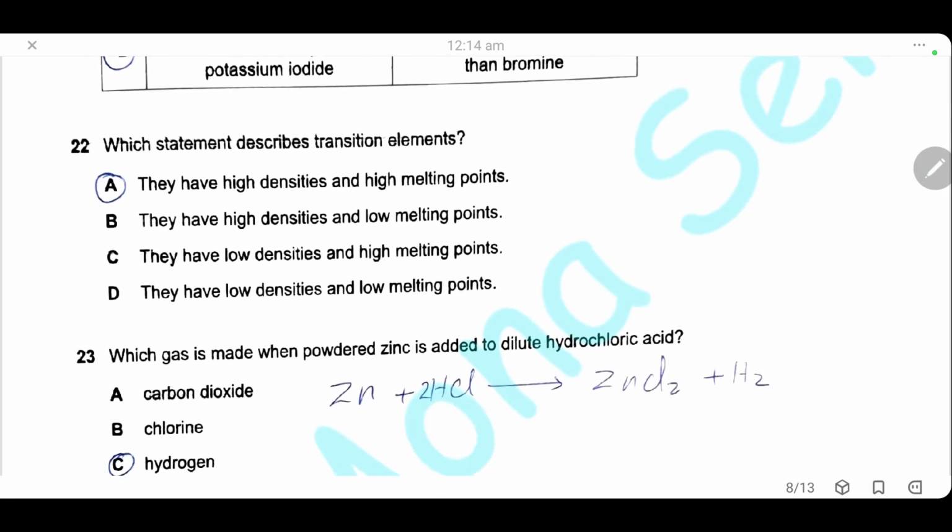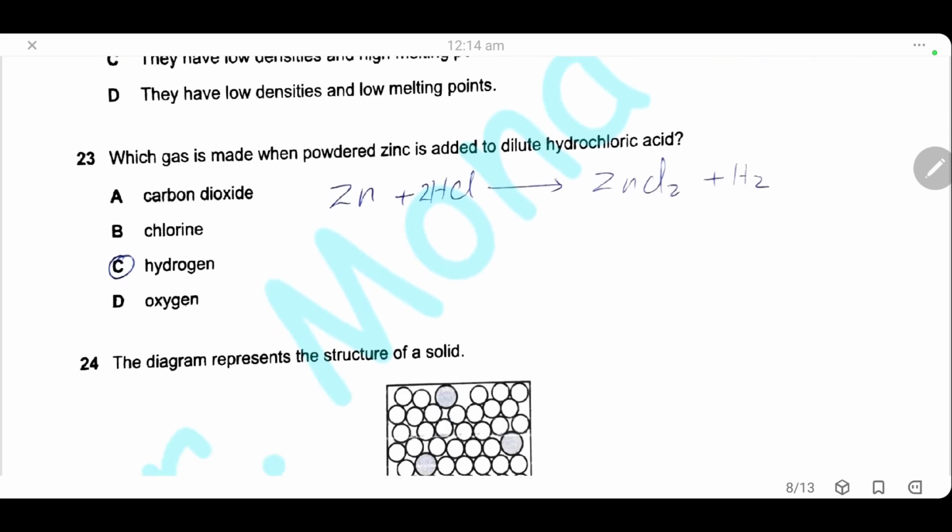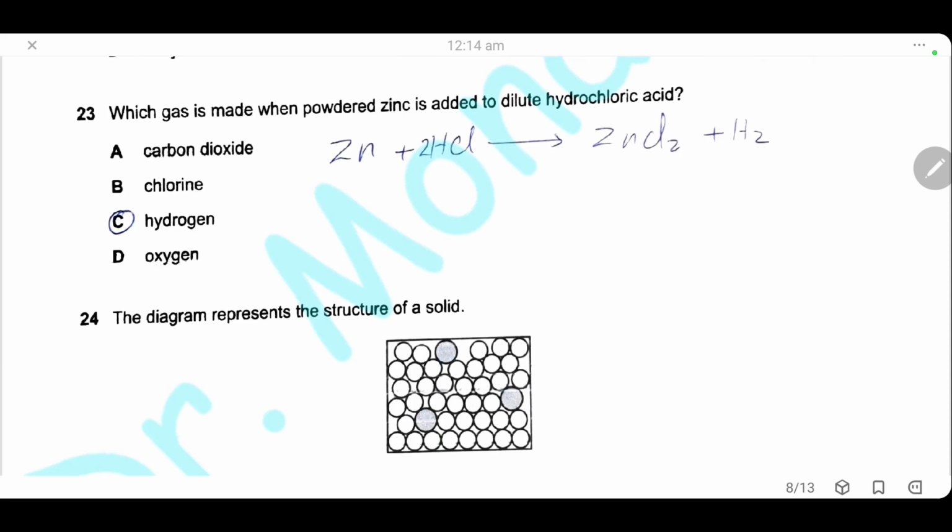Question 22. Which statement describes transition elements? Transition elements have high density and high melting point, so the answer is A. Question 23. Which gas is made when powdered zinc is added to dilute hydrochloric acid? This is the reaction between zinc and hydrochloric acid. Hydrogen gas is produced, so the answer is C, hydrogen.